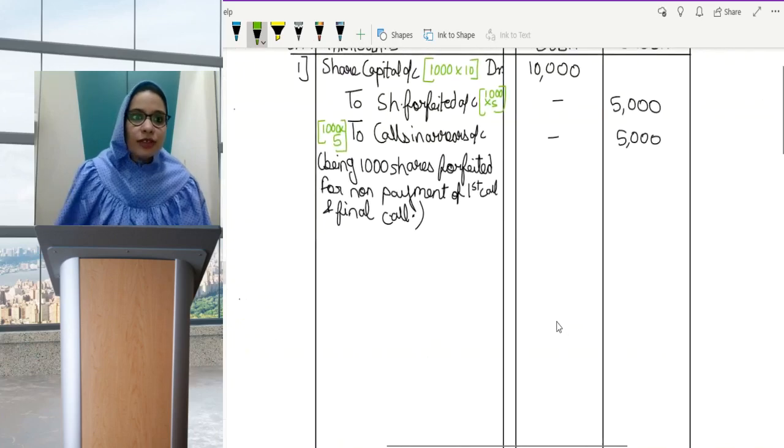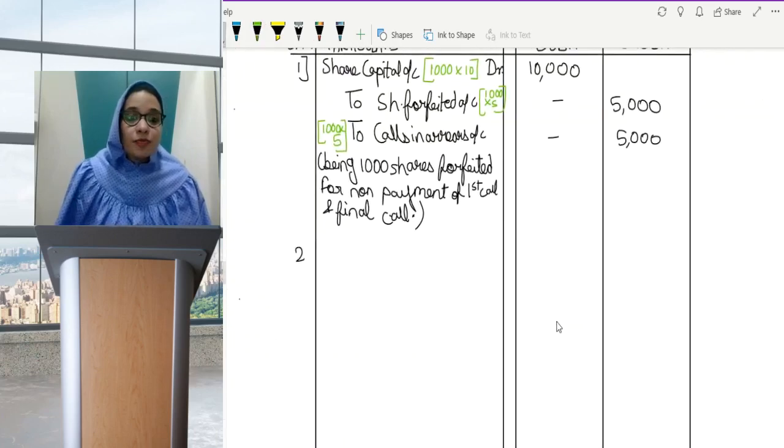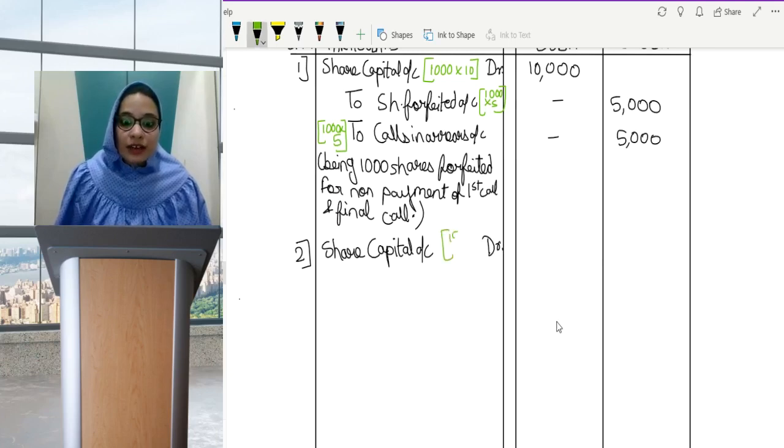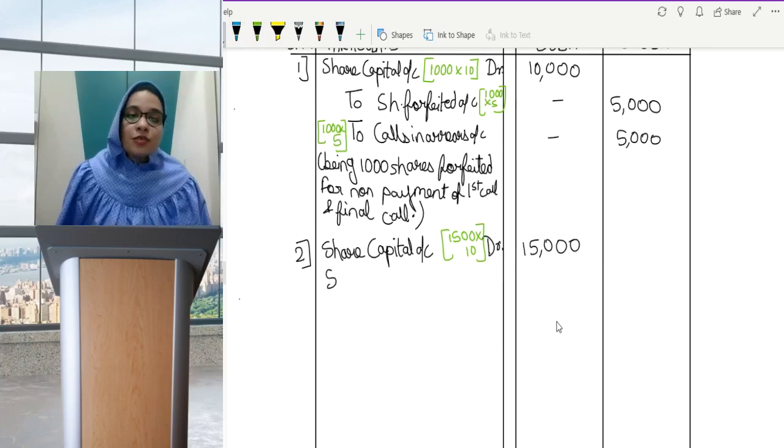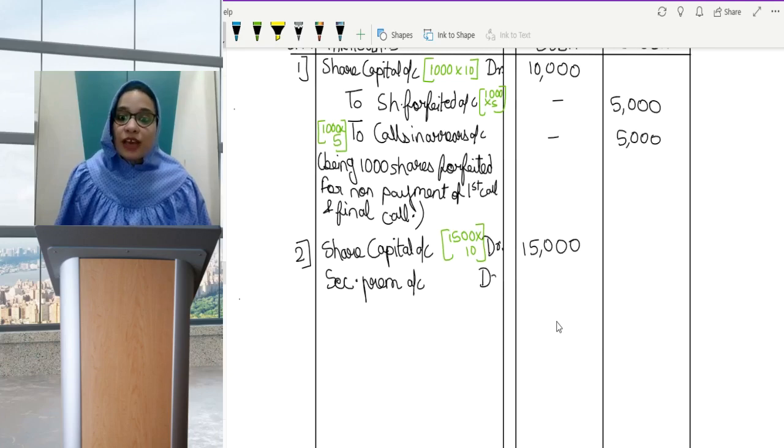When I do the journal entry of this, first of all, I see that securities premium was also called up but not received. So share capital account is debited with the called up amount. Here in our question, the called up amount is the entire face value. So it will come to 1,500 into 10, which is 15,000. Securities premium account was also debited because it was credited at the time of allotment and we have not received it. We will now debit it. So securities premium amount is 1,500 into 5, that comes to 7,500.